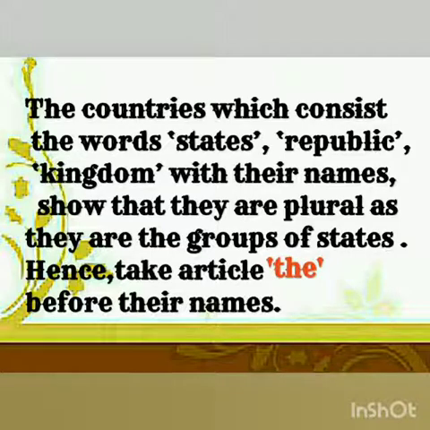These are the names of those countries which consist of the words states, republic, kingdom, united with their names. This shows that they are groups of states. Hence, take article the before their names.